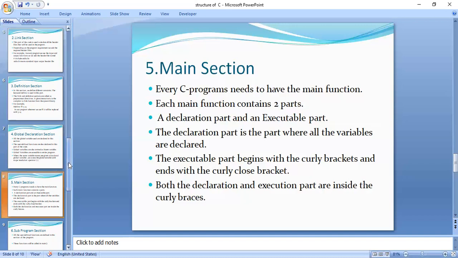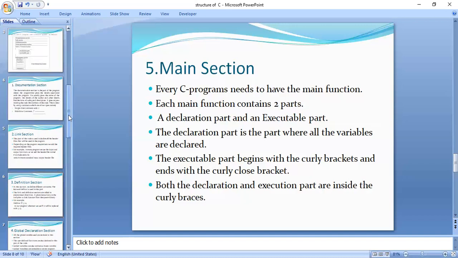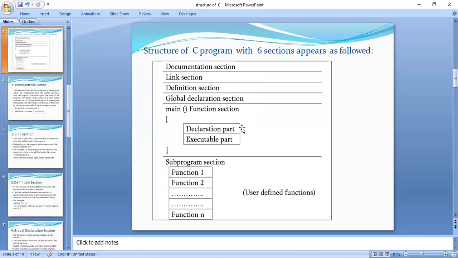Just now we have seen the structure of a C program. Here the main function begins, and immediately after main, the open and close parenthesis, we use the curly opening bracket, and then here we use the curly closing bracket.